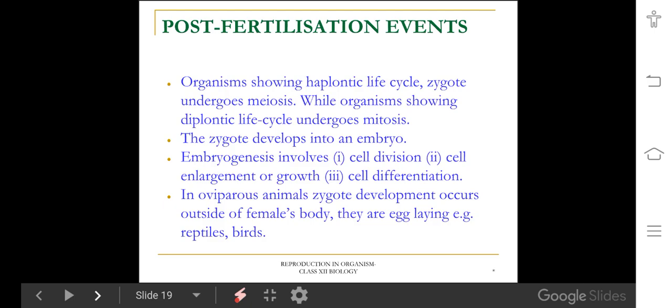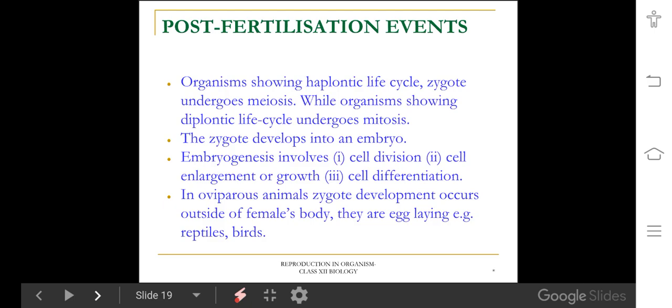When an organism has a haplontic life cycle, the zygote undergoes meiosis cell division. In a haplontic organism, the zygote undergoes meiosis cell division to produce haploid spores. Those spores develop into a new organism. But in a diplontic organism, the zygote undergoes mitotic cell division. Those cells develop into an embryo.